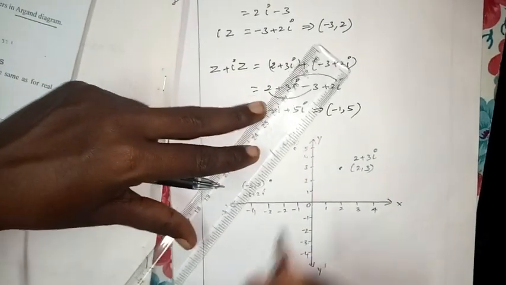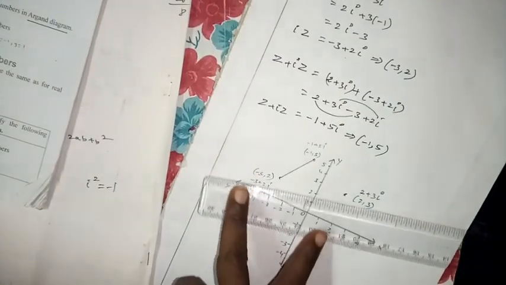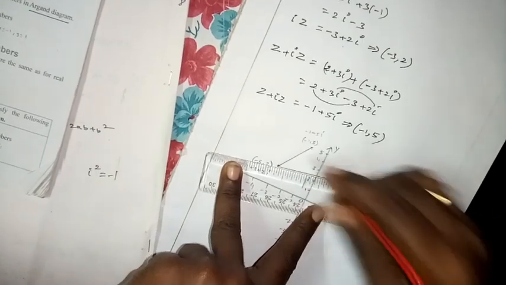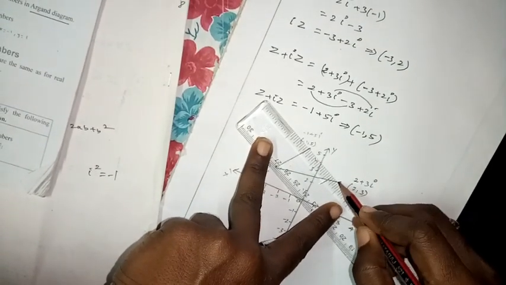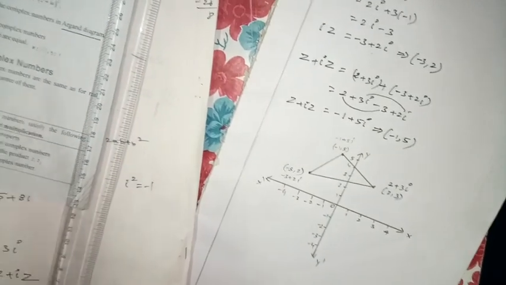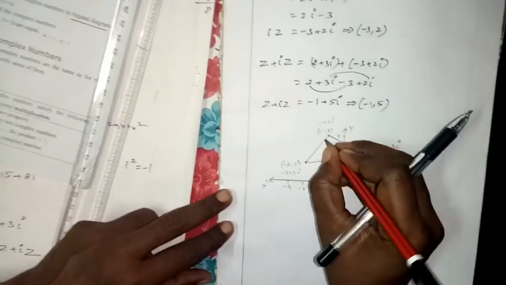Join these points, children. What does it represent here? It forms a right angle triangle. Is it correct?